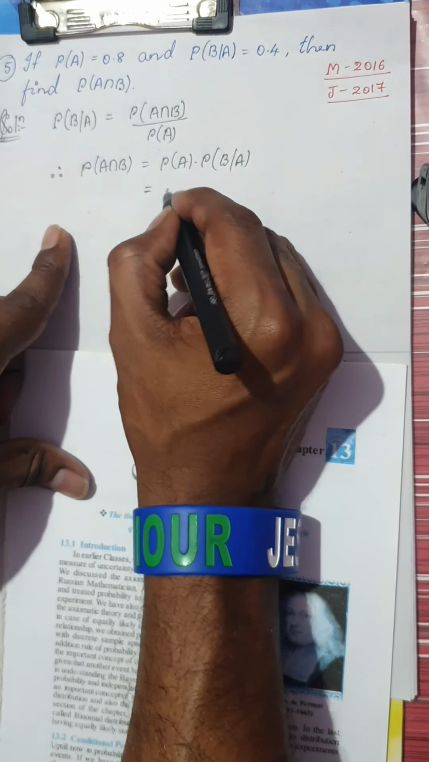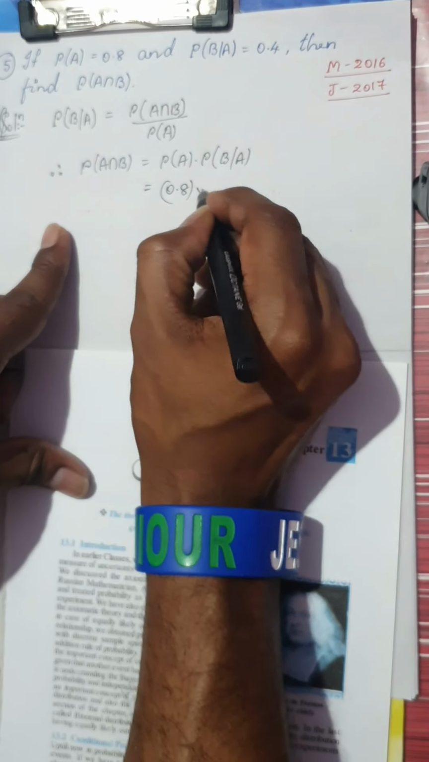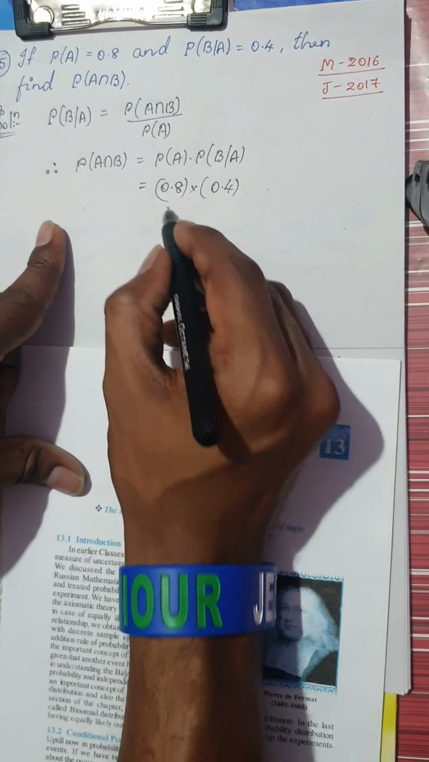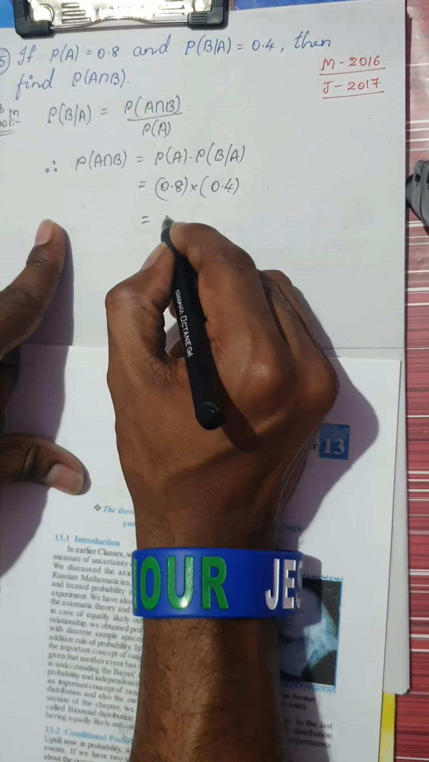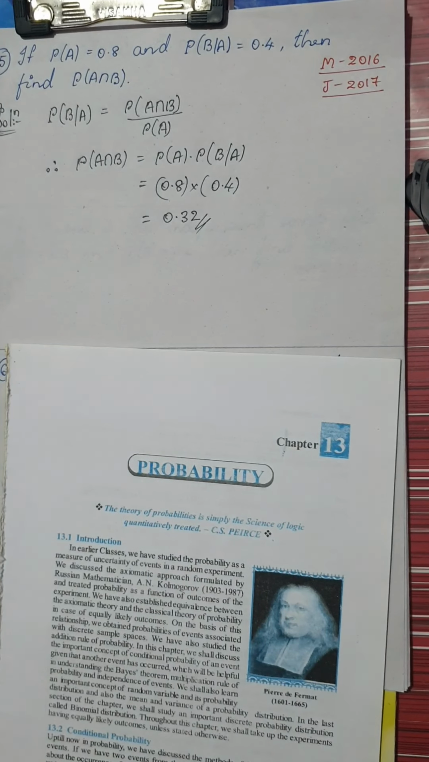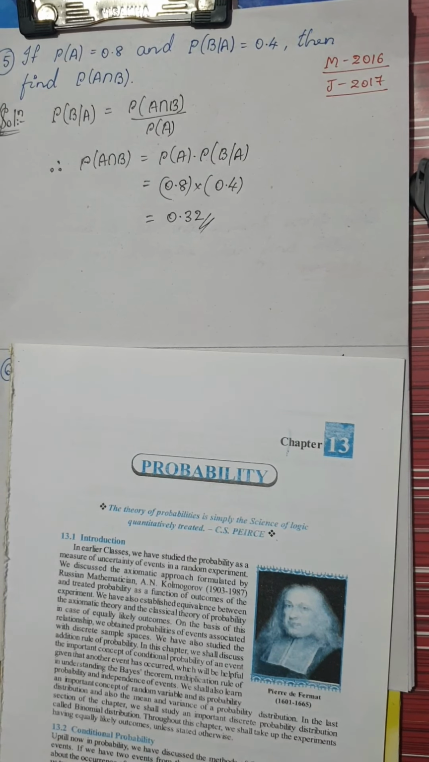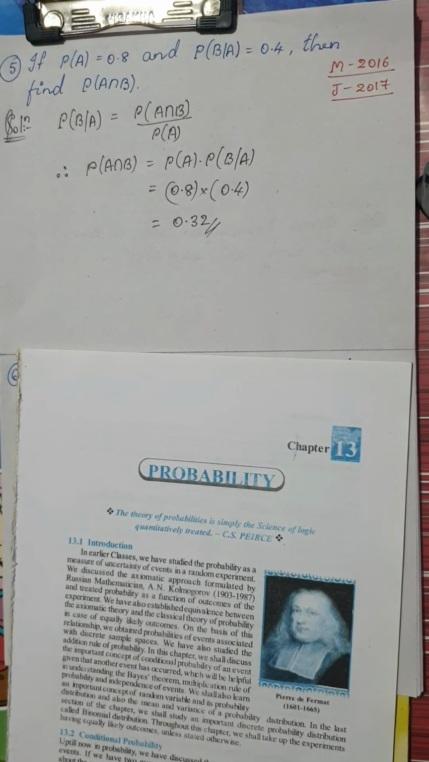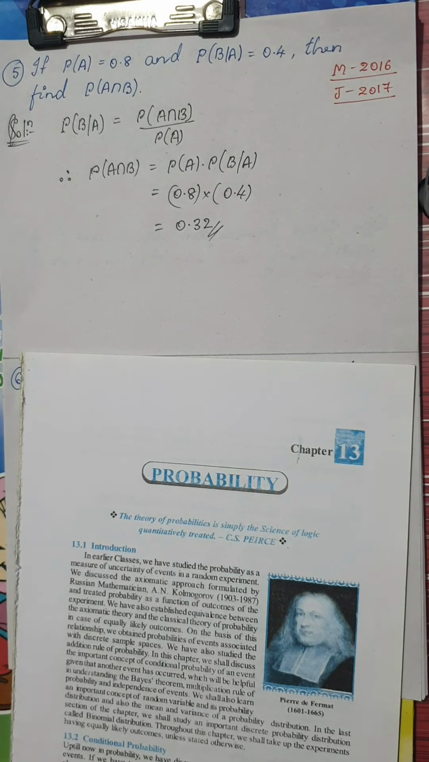What is P of A? P of A is 0.8, into P of B given A, which is 0.4. If you multiply using your calculators, again it is the same question, so you're going to get the same answer, 0.32. If you can solve this, you will get 1 mark into your pocket and also into your mathematics subject.